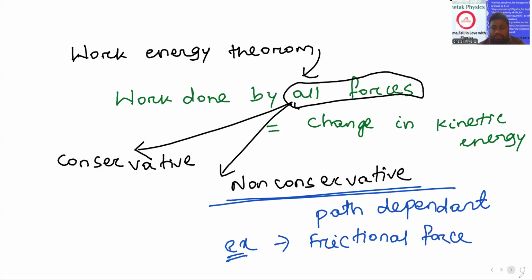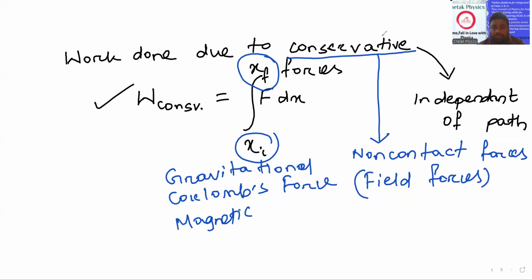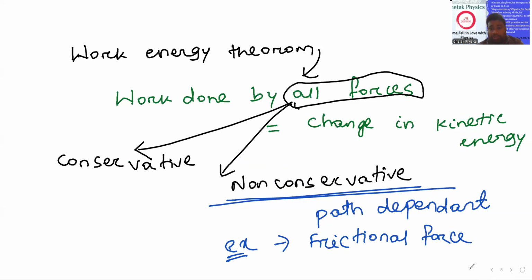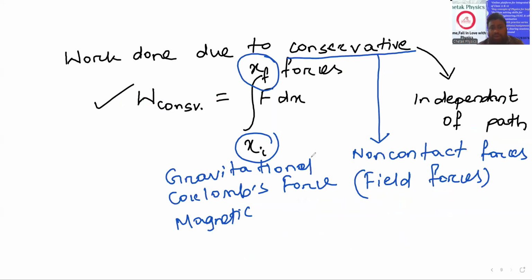Conservative force is independent of the path followed, and non-conservative force is dependent on the path followed. An example of non-conservative force is frictional force. Examples of conservative force are gravitational force, Coulomb's force, magnetic force, and spring force is also there. Okay, thank you.